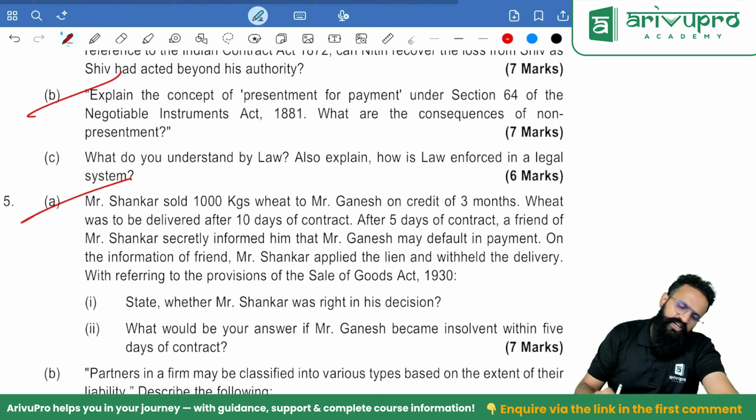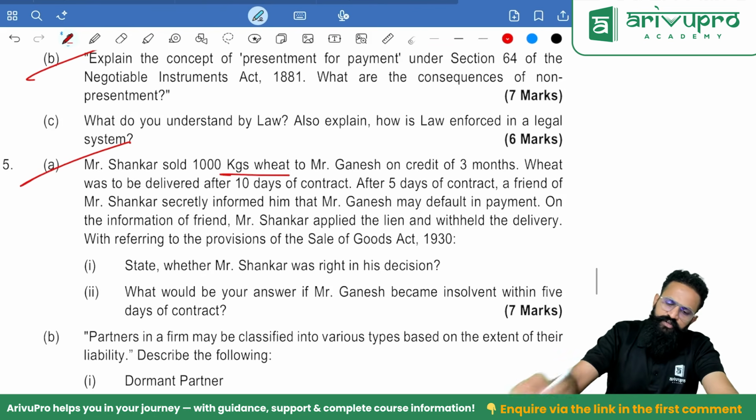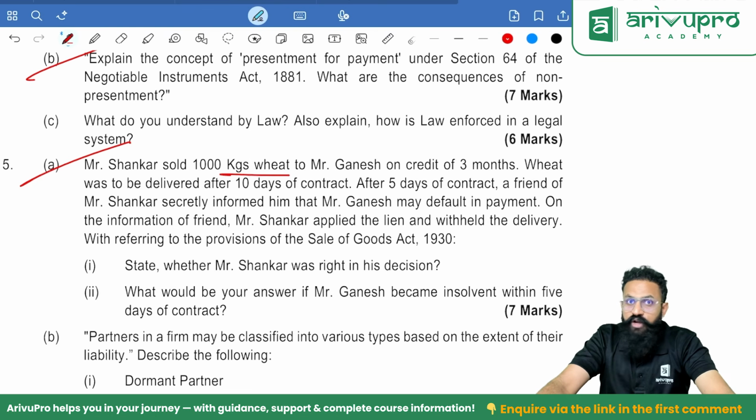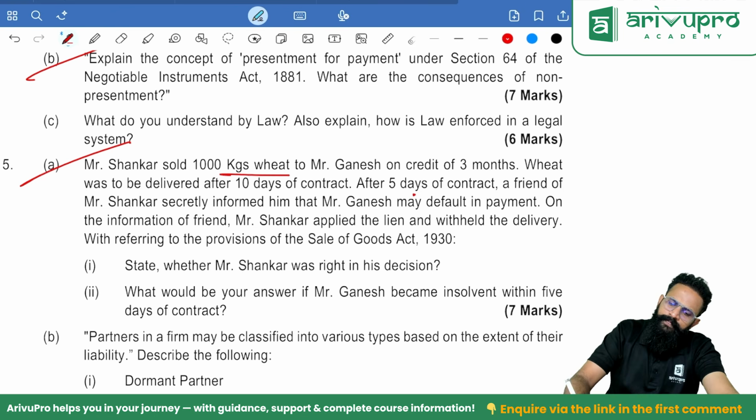Okay. Mr. Shankar sold 1000 kgs wheat to Mr. Ganesh on credit of 3 months. Wheat was to be delivered after 10 days of the contract. After 5 days of the contract, a friend of Mr. Shankar secretly informed him that Mr. Ganesh may default in payment. See, it is to mislead you.